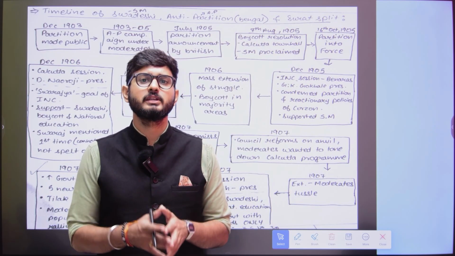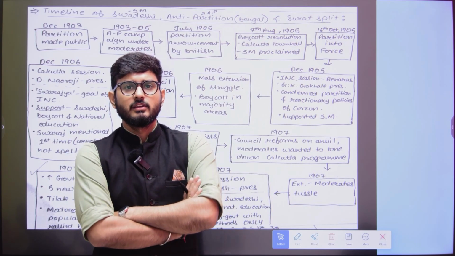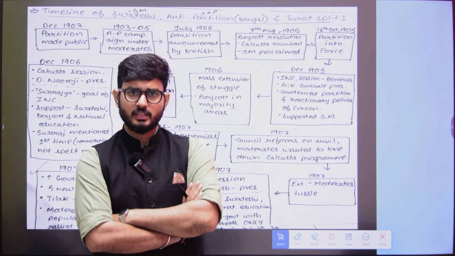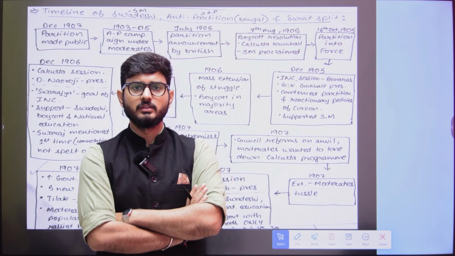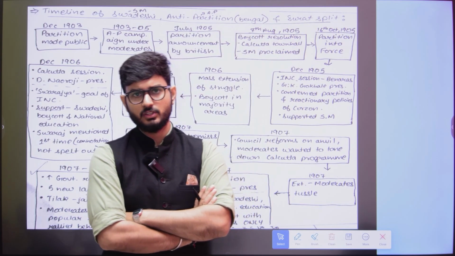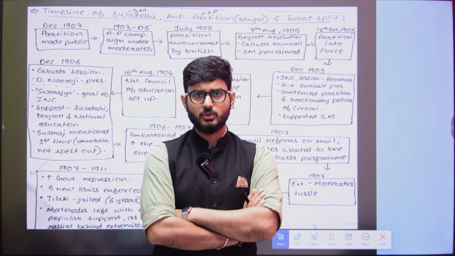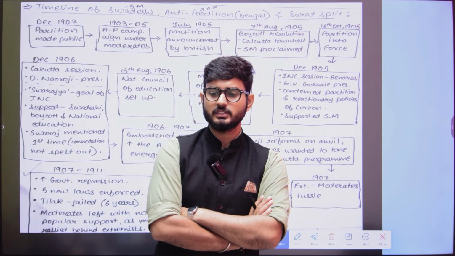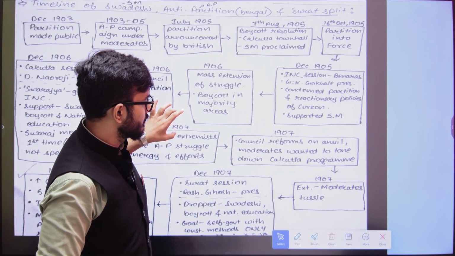However, they had to be together. What I indicate is that within the Congress itself, both sections were there. Moderate nationalists were there, and extremist nationalists were also there. However, from 1885 till 1905, the moderates in Congress were more. From 1905, the number of extremists within the Congress was rising. So that is the scenario.